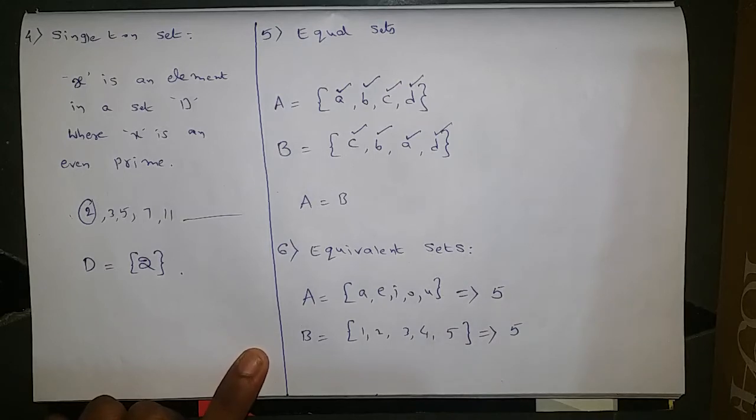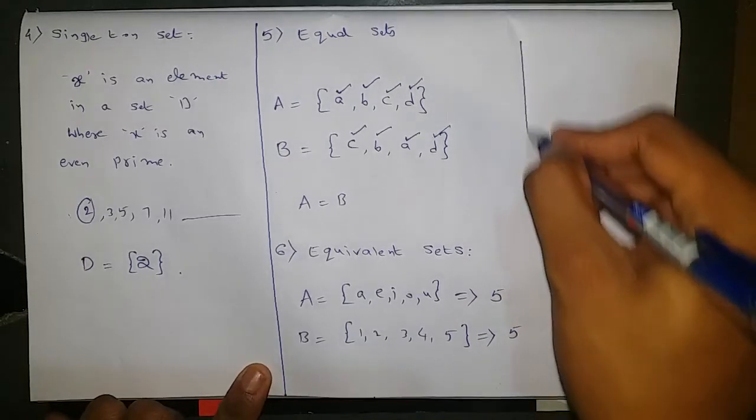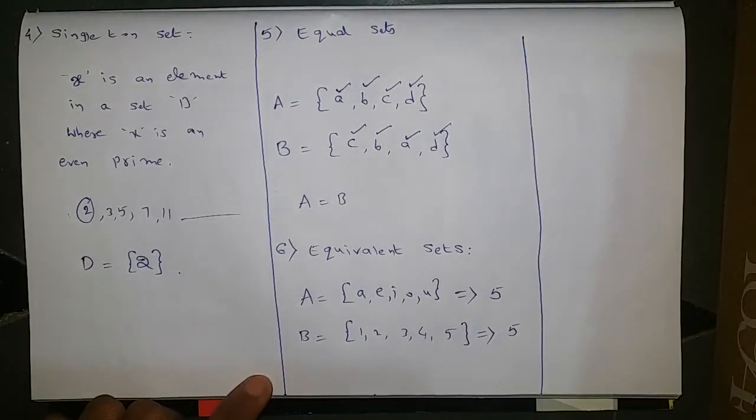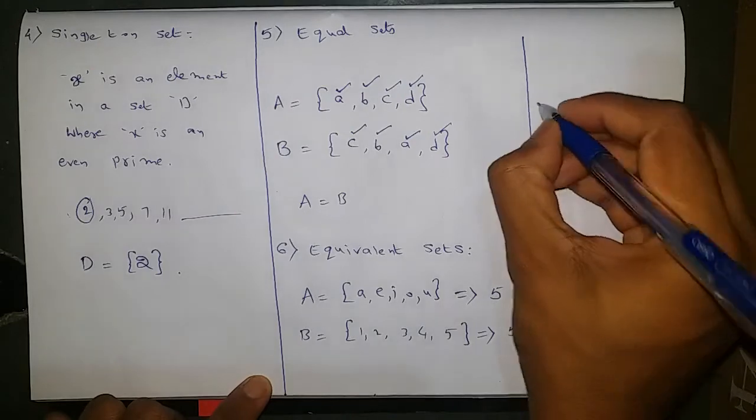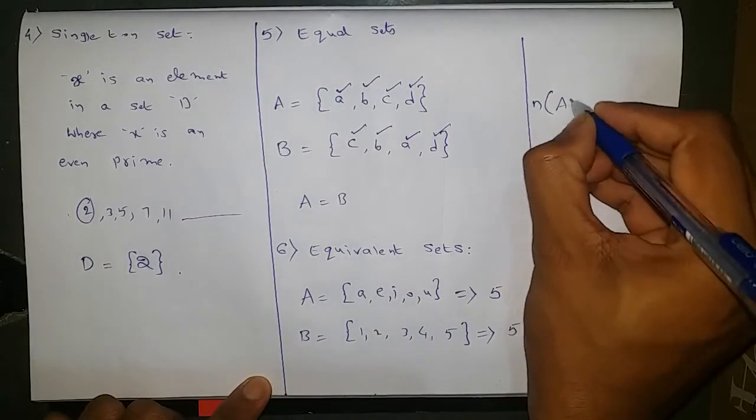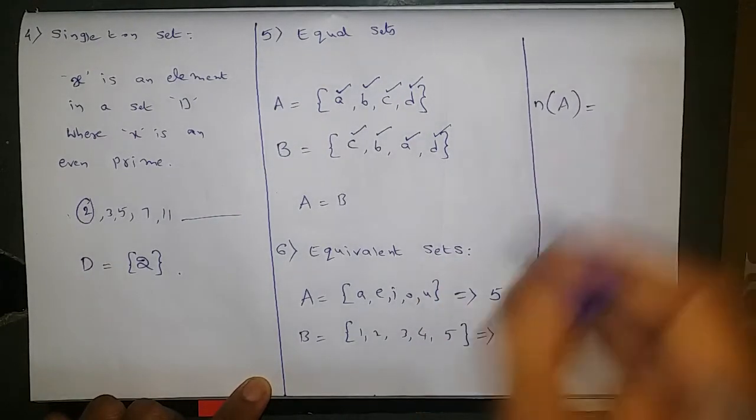In both the sets, if the number of elements are the same, then we can say that those two sets are equivalent sets.